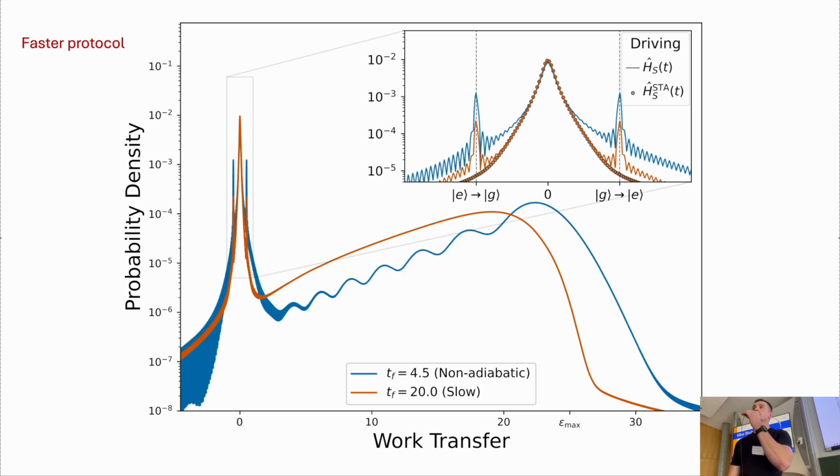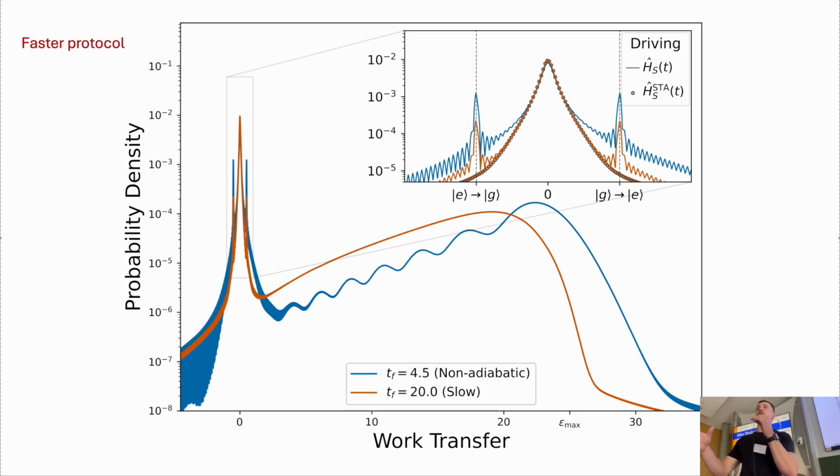And then another thing we can do, because like I said, we've made no approximations in any of this work. So not only have I not made any approximations about the bath, we also made no approximations about how quickly we can drive our system. So we can show very non-adiabatic probability distribution as well. Now these oscillations, if anyone has any intuition about what they are, I'd quite like to know, please, because we have no idea what they are.